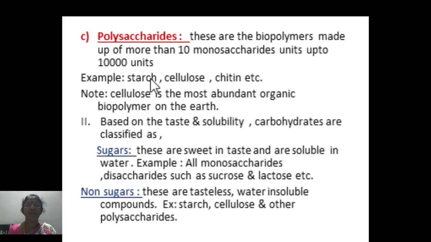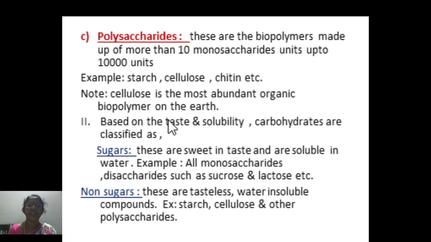The well-known common examples are starch, which is a storage polysaccharide in plants, glycogen, the storage polysaccharide in animals, cellulose, which is the cell wall material, chitin, inulin and so on. So for your information, cellulose is the most abundant organic biopolymer on the earth.